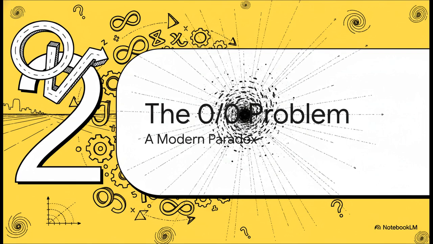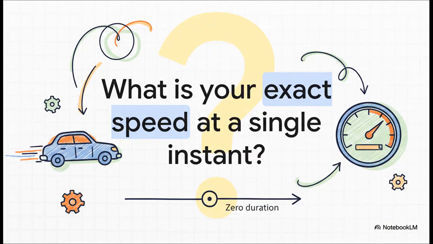Now, let's jump forward a couple thousand years. We're leaving the racetrack behind and heading straight for a mathematical wall that feels just as impossible to get past. Think about this for a second. When you're driving, you glance down at your speedometer, and it says you're going 60 miles per hour. That's your speed at that exact instant. But how does that even work? How can you possibly measure your speed in a single moment, an instant that has, by definition, 0 time?